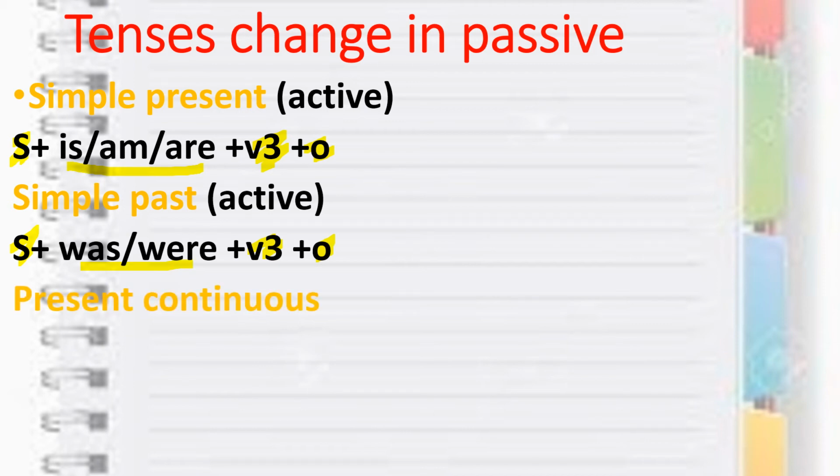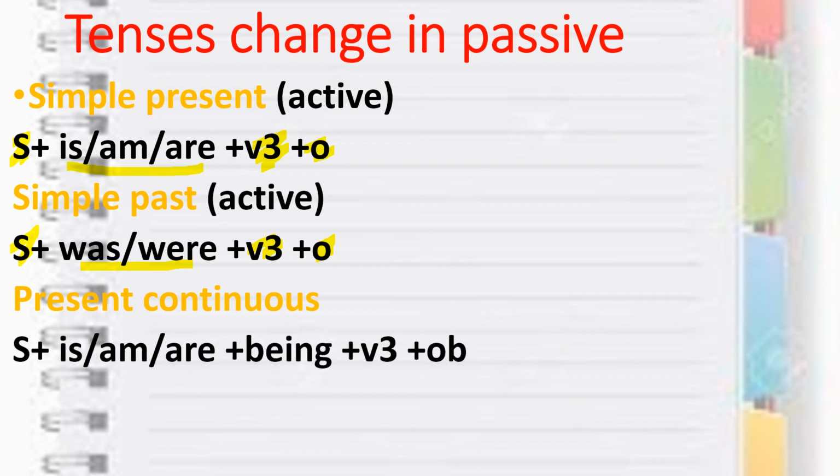Now present continuous. We know present continuous, the work which is going on, right? So the subject will be the same, V3 will be the same, object will be the same, but we know present, so is, am, are will come, and you need to add one thing, that is being. See, look over here what you need to learn: subject the same, V3 the same, object the same.